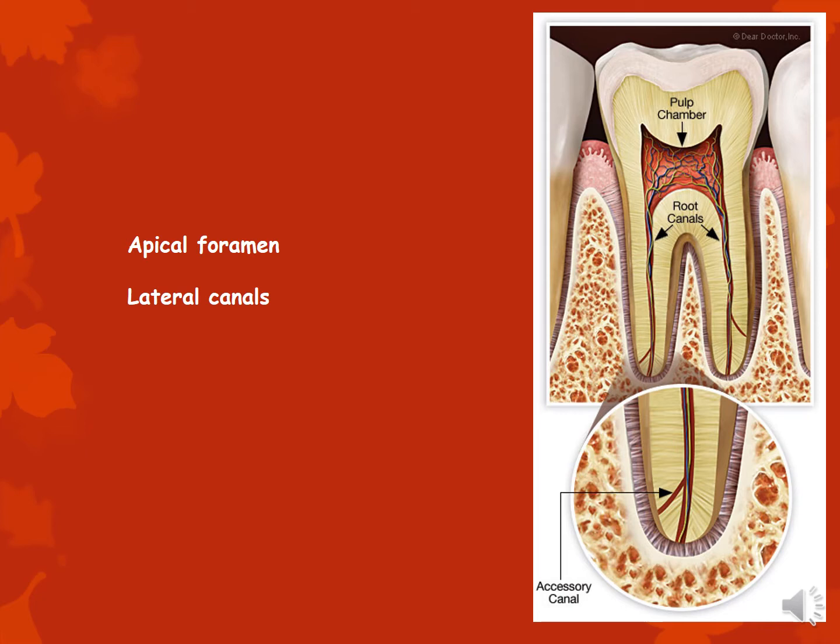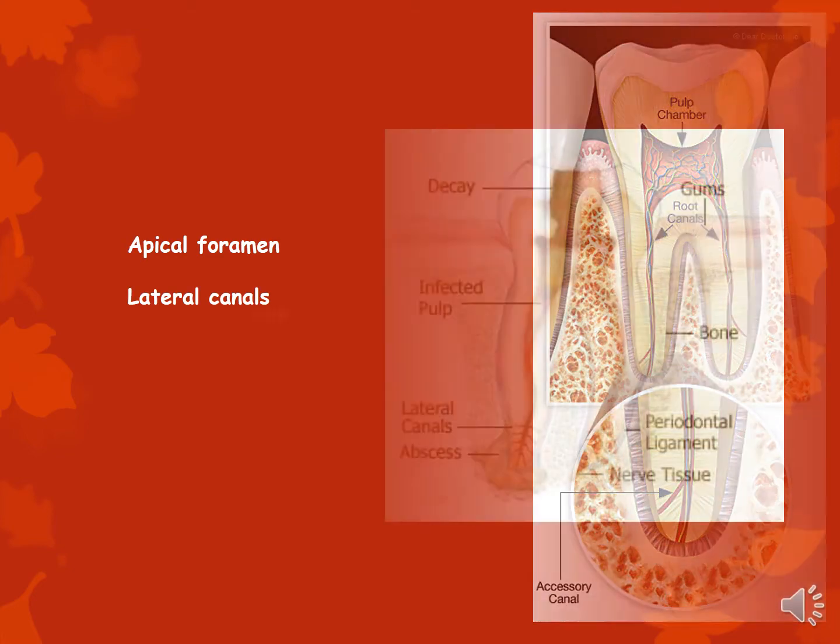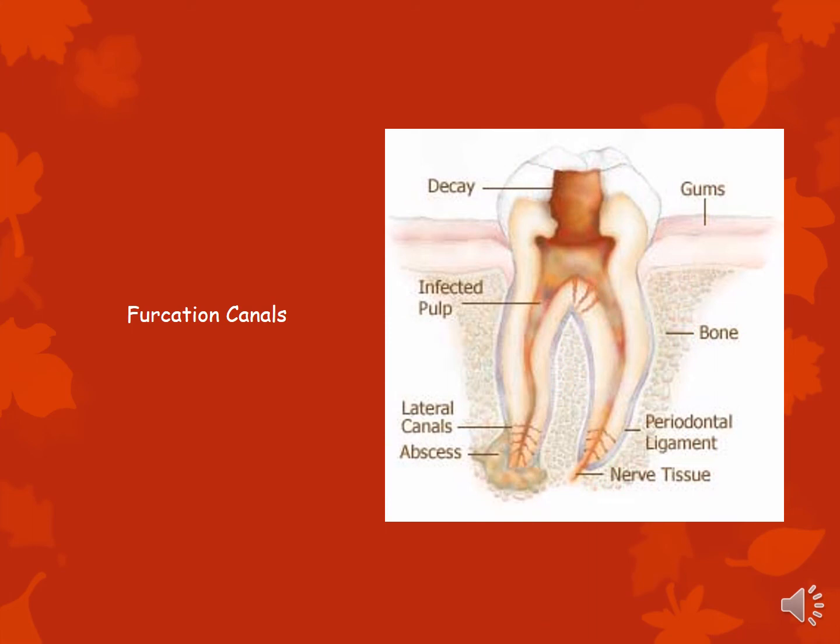Just a visual depiction of the same. You are all familiar with the root canals and the apical foramen, and you can see lateral canals mainly in the apical third, and you also see them in the furcation area. In this picture you can see it more clearly: the lateral canals in the apical third and the furcation canals in the furcation area.